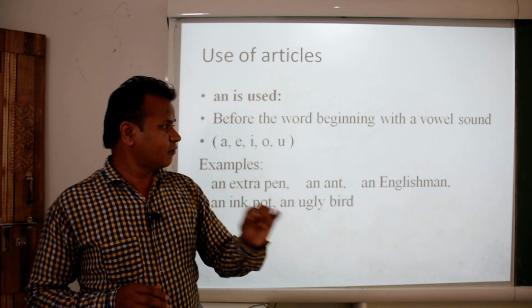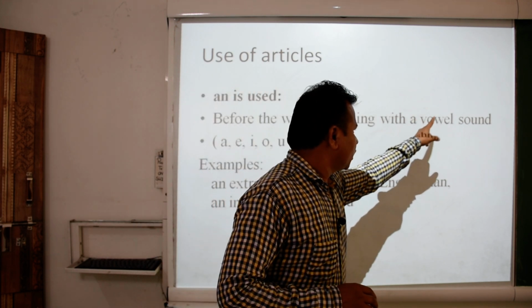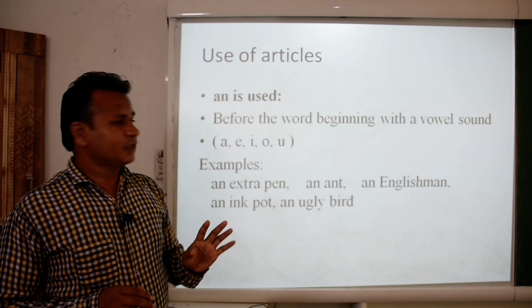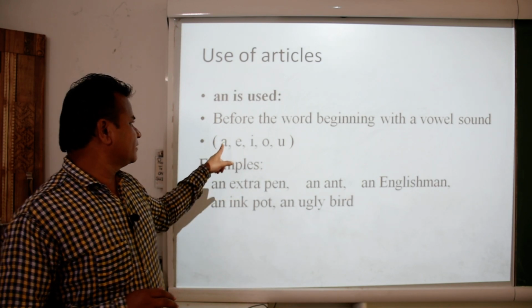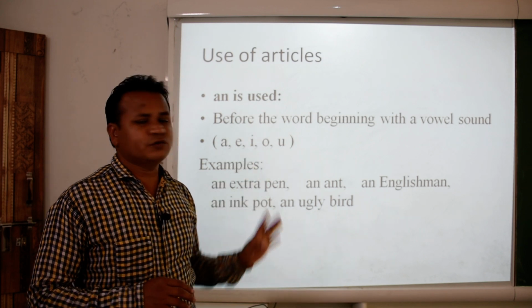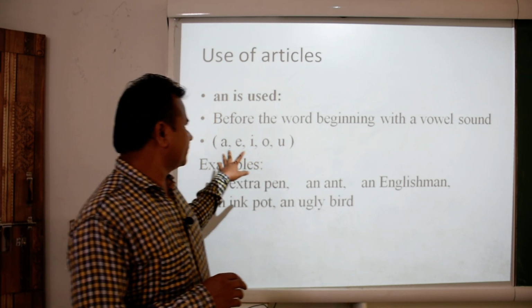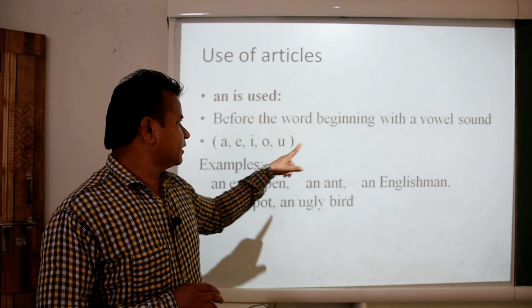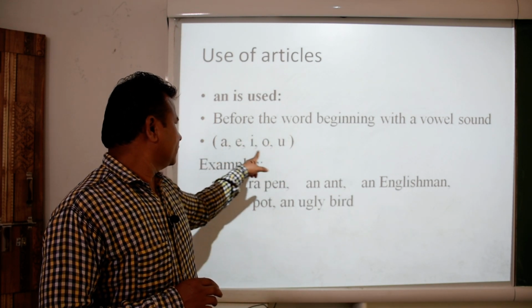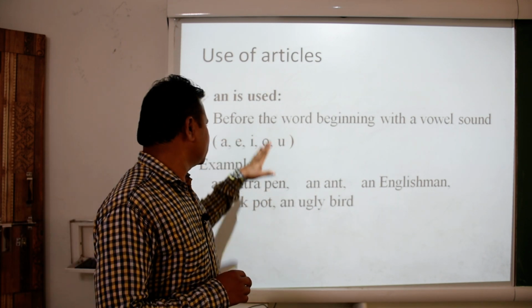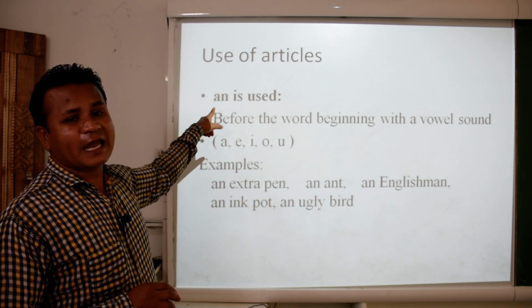Try to note down, with a vowel sound. It does not mean only that the word is beginning with a, e, i, o, u. These are the vowels, and if the word is beginning with these, you have to use an.